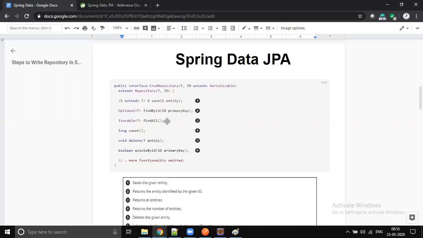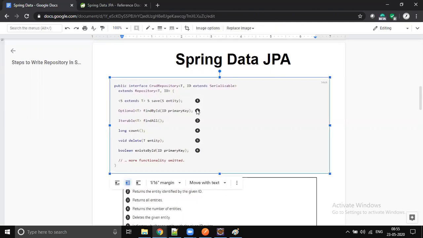Okay. Yeah, so we have find methods: findById, findAll. This is a little old material, so if you go to the latest documentation, you will see some new methods have been added. But it's like findById and findAll. These are select queries. When you want to fetch one particular row, use findById. When you want to fetch all the rows, use findAll.